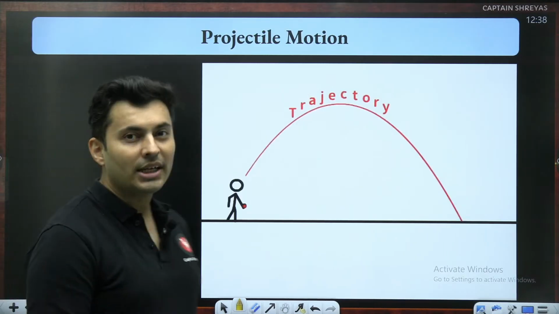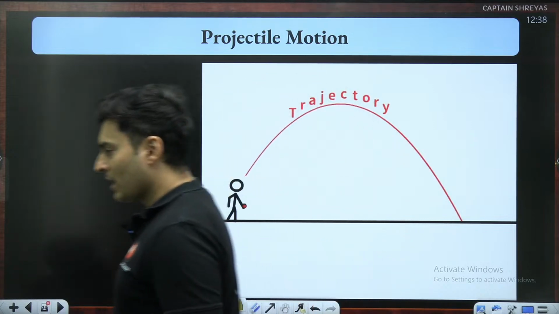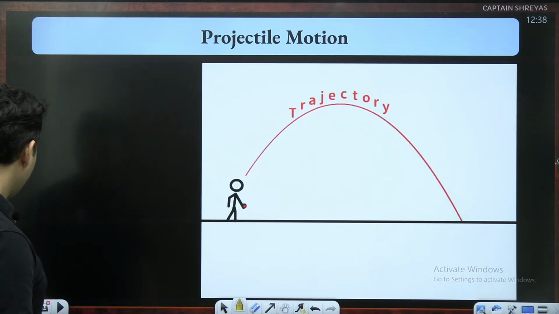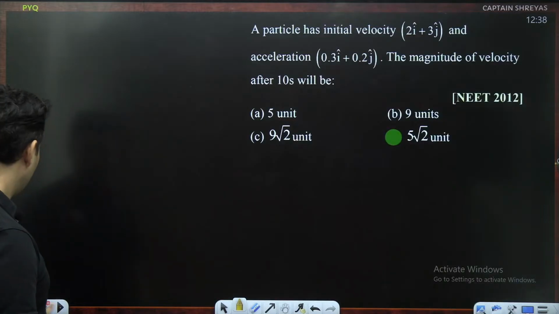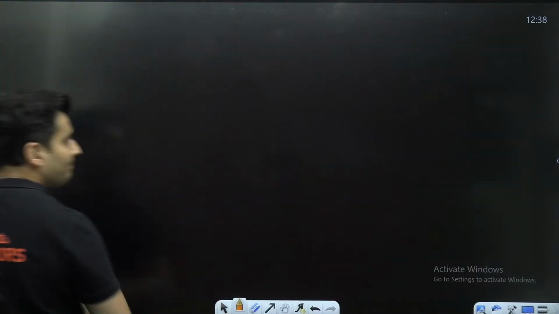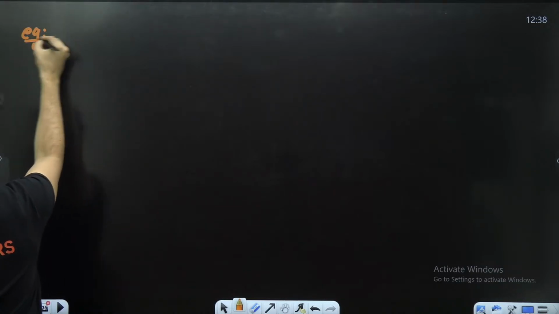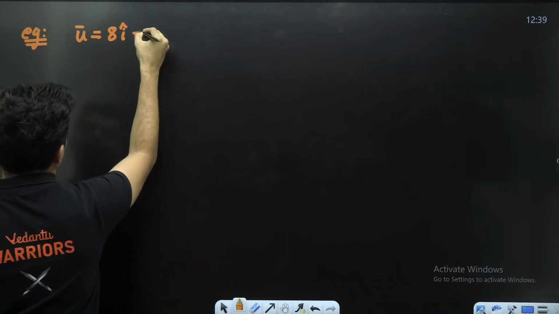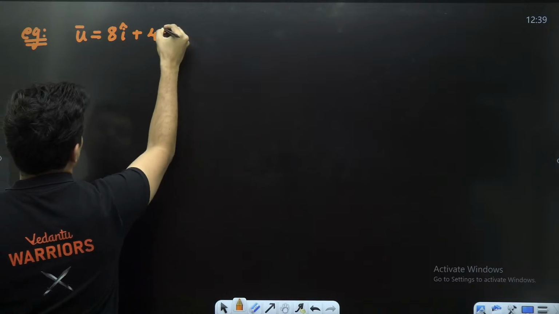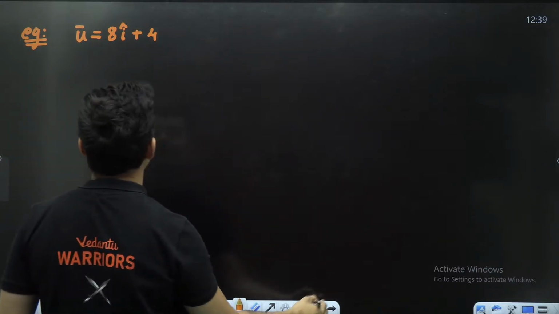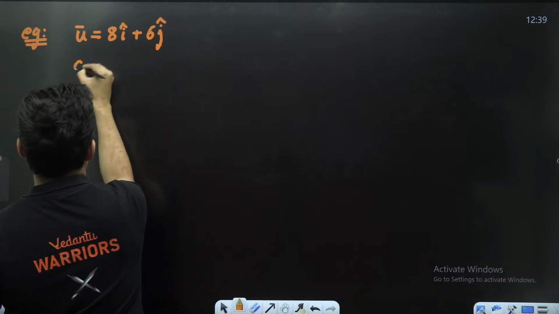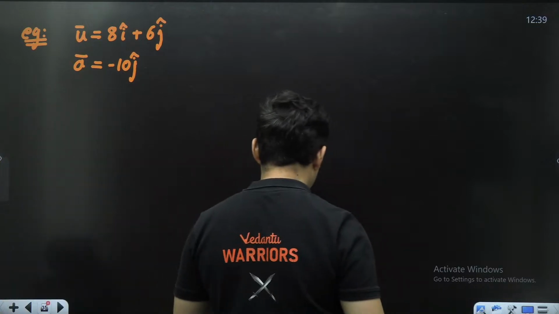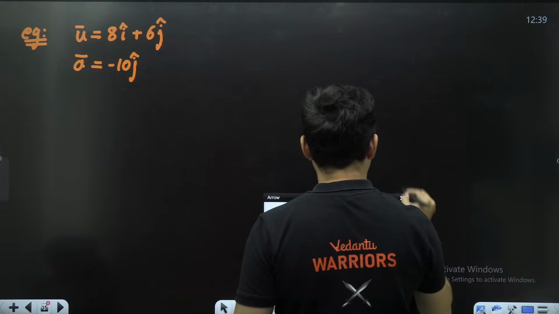Yes. Now we'll go to projectile motion. See, imagine I give you a question like this, where initial velocity is, let's say, 8i cap plus, let's say, 6j cap, and I give you acceleration as minus 10j cap, and if you show it, it will look like this.